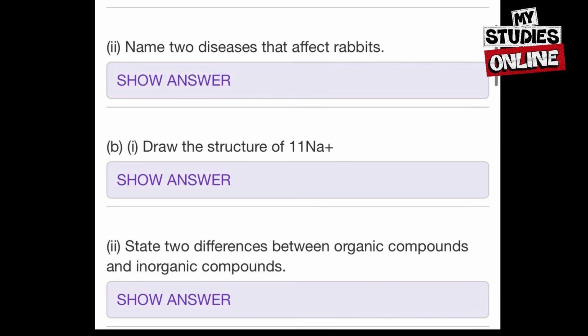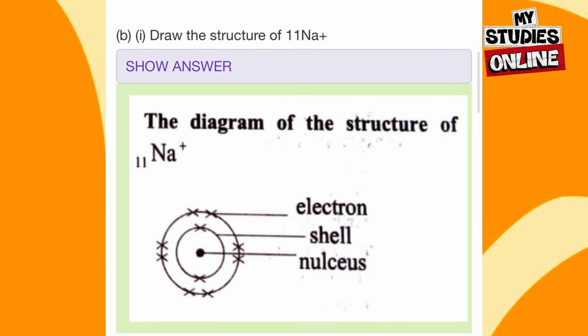Now we move on to the diagram, or we draw the structure of the 11 sodium ion. So this is basically the diagram of the structure of the 11 sodium ion. You have the neutron, the shell, and then the nucleus. You can go through.